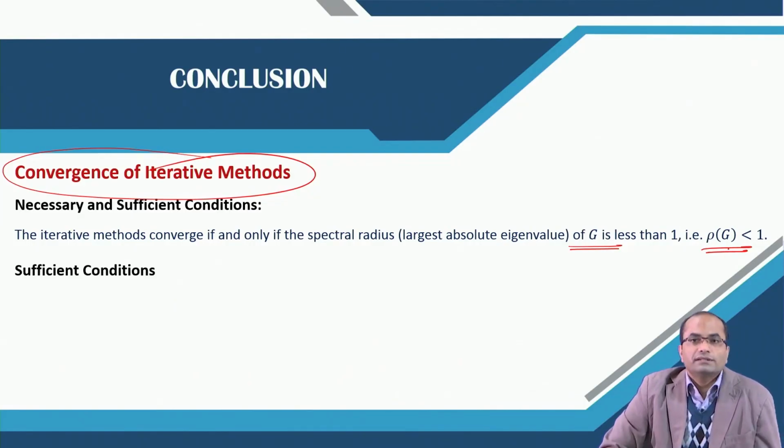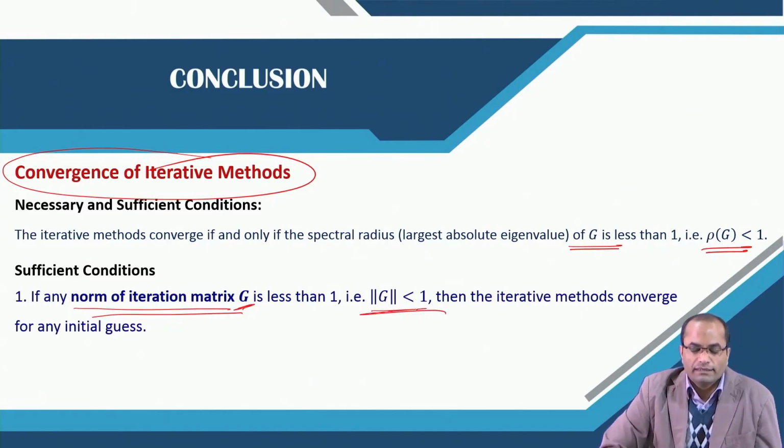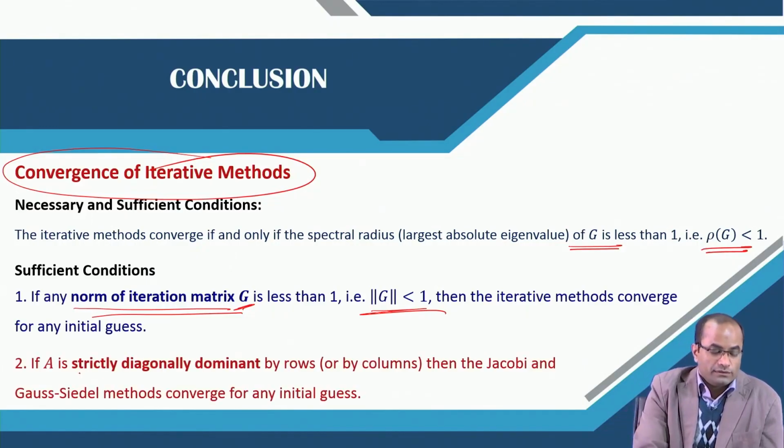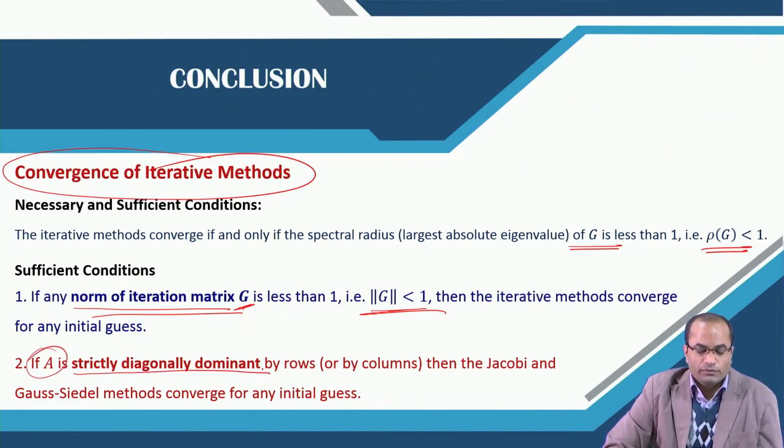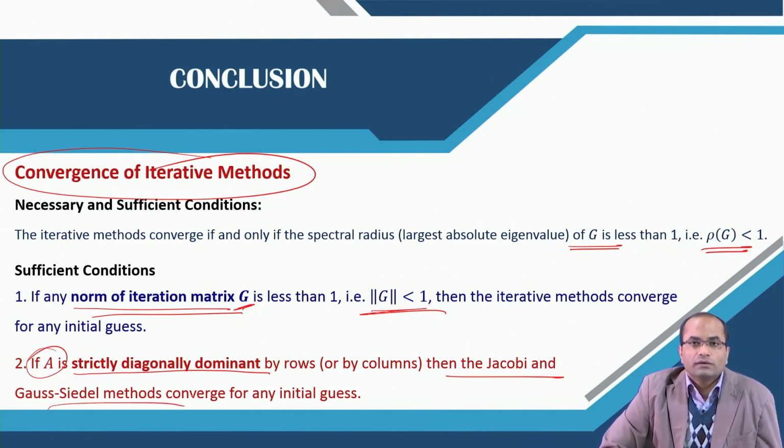As a sufficient condition for a quick check, we have also seen that if any norm of this iteration matrix is less than 1, then we can declare that the iteration will converge for any initial guess. And for directly looking at A, if you find that it is strictly diagonally dominant by rows, then the Jacobi and the Gauss-Seidel methods will converge for any initial guess.